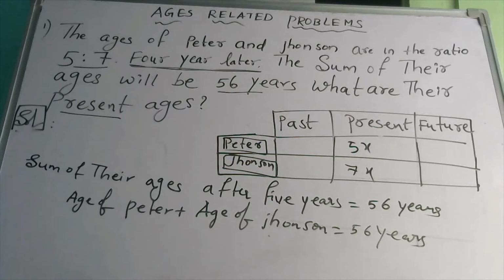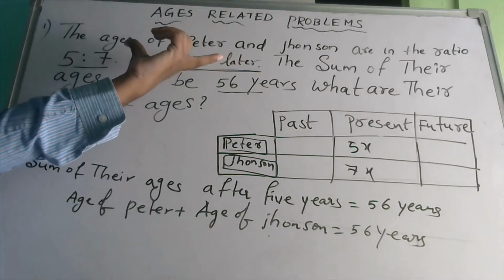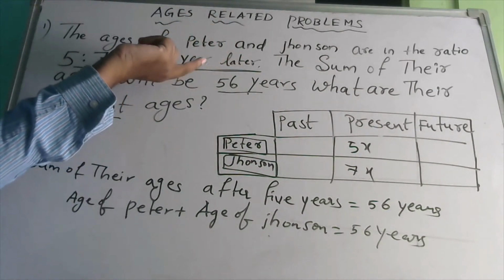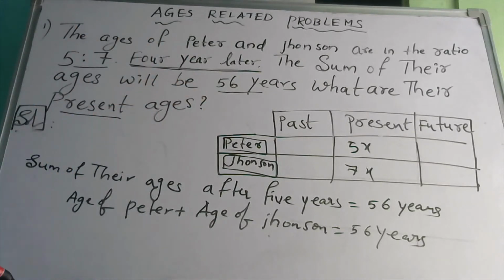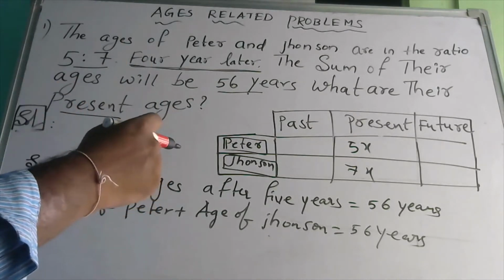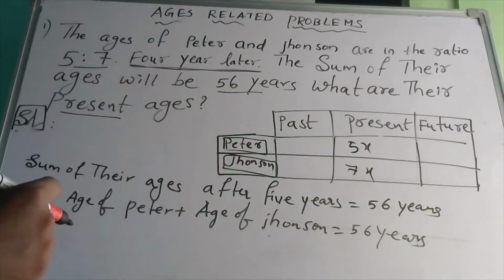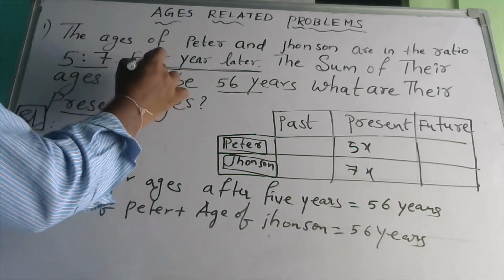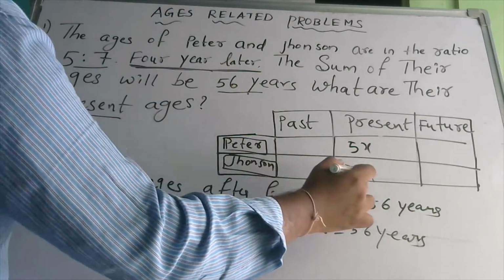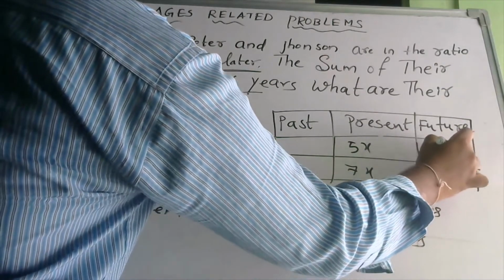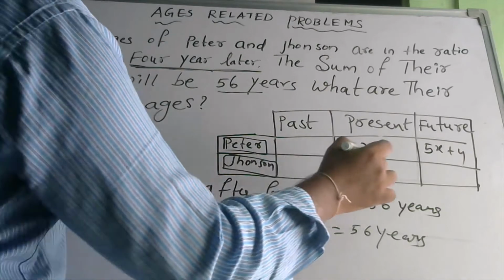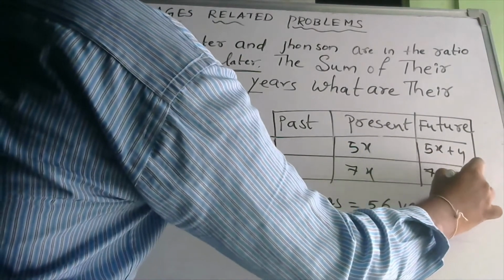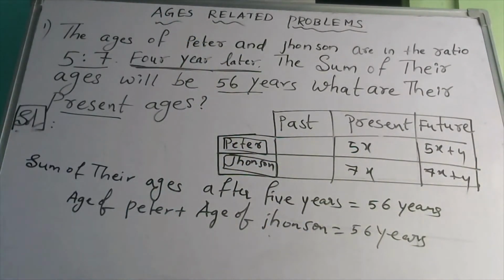If you go to the past, if he mentioned 4 years before, you have to subtract it. If he mentioned 4 years later, you have to add. Clear? So now after 4 years, Peter's age will be 5x plus 4 and Johnson's age will be 7x plus 4. Clear?